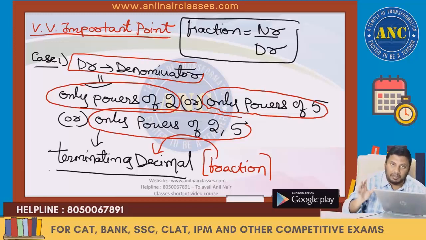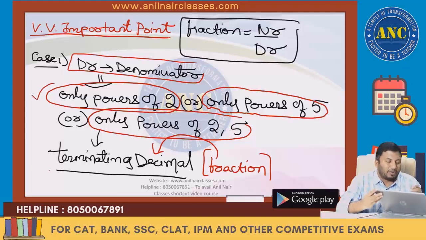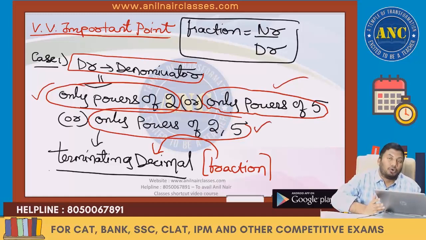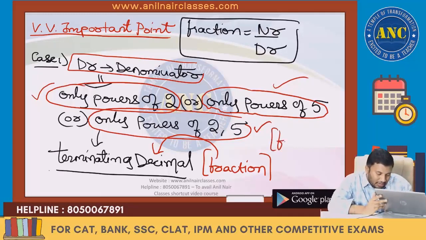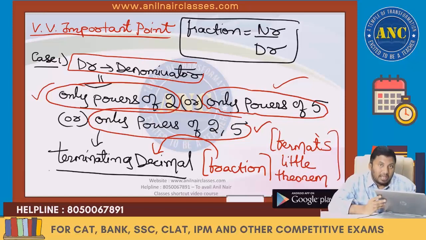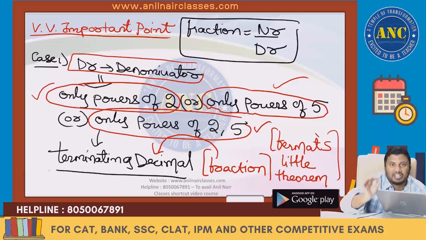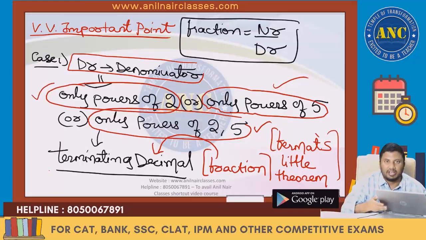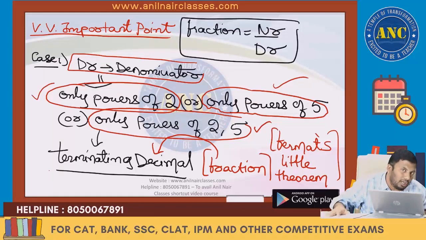A fraction will result in a terminating decimal only if the denominator is either in the powers of 2 or in the powers of 5 or in the powers of 2 comma 5. What is this famous theorem? This theorem is called Fermat's little theorem. It helps us in telling whether a fraction results in a terminating or a recurring decimal. It will be a terminating decimal only if the denominator takes only powers of 2 or only powers of 5 or combinations of 2 and 5.